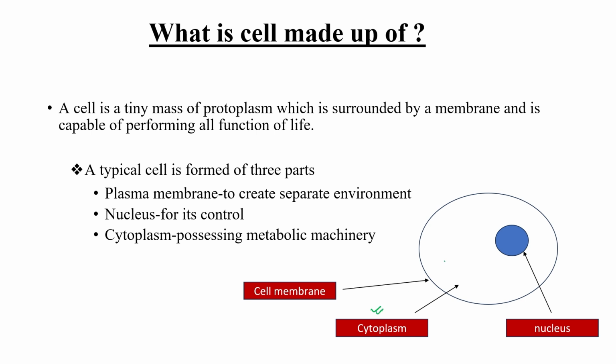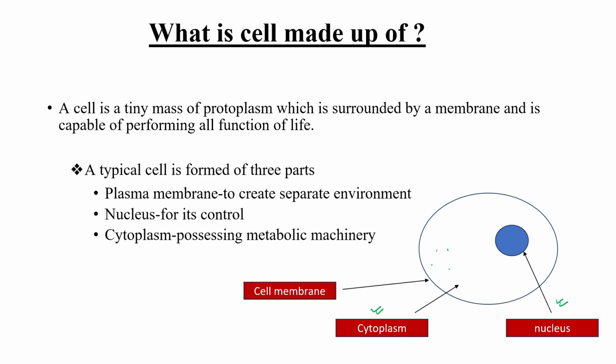There is a comparatively condensed area known as the nucleus, and this nucleus is mainly responsible for controlling all cellular activity, right? The plasma membrane creates a separate environment, gives the cell its structure, and is mainly responsible for transportation.